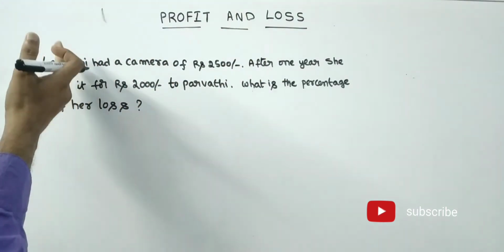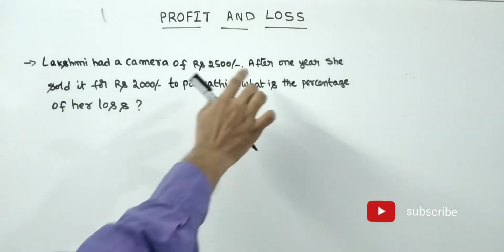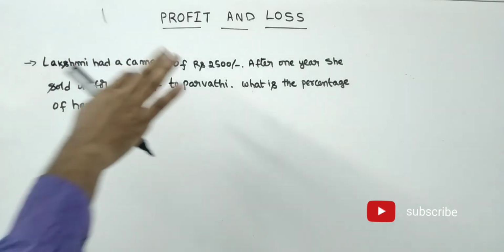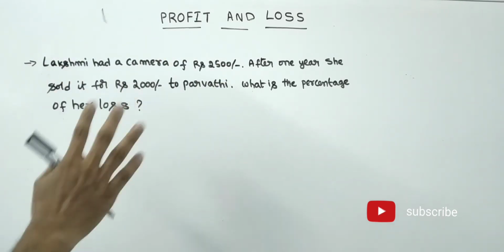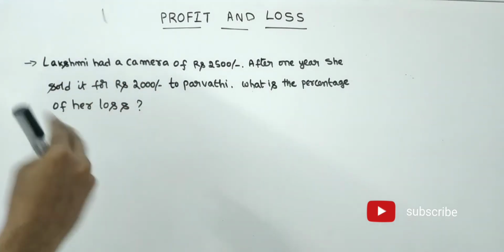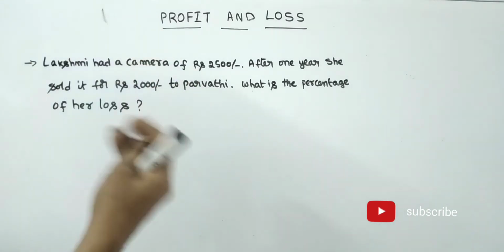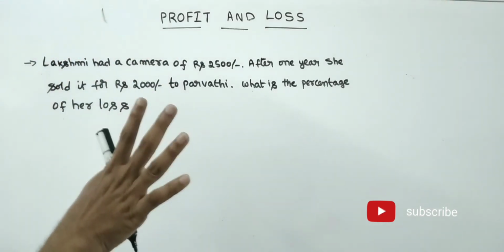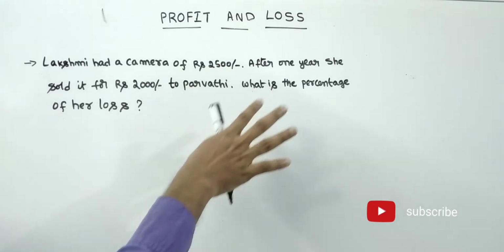See friends, here Lakshmi had a camera of 2500 rupees. That means this is the cost price. After 1 year, she sold it for 2000 rupees. Her actual investment is 2500, but she sold it for 2000 rupees after 1 year. That means she got a loss of 500. I told you whether it is a profit percentage or a loss percentage or a profit or a loss, we should compare with the cost price only. See friends, now she got the 500 rupees loss. On what amount? On 2500 initial investment, she got a loss of 500.